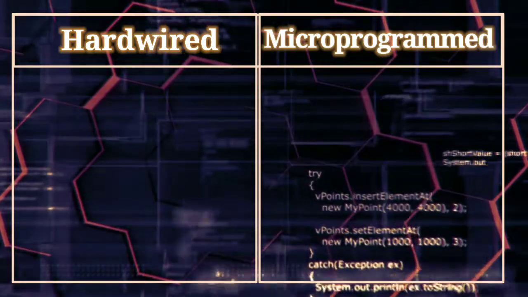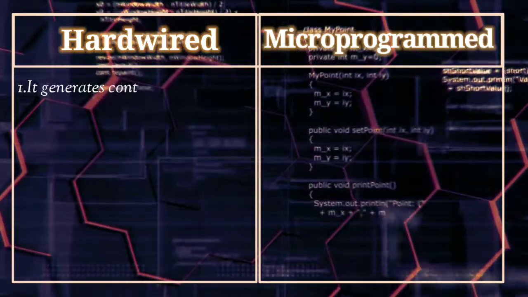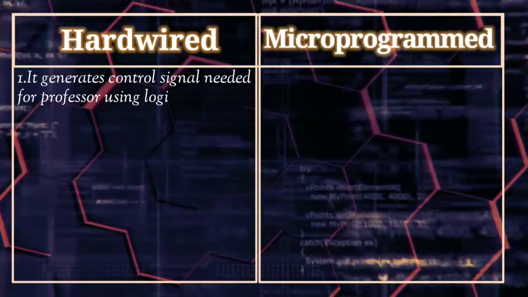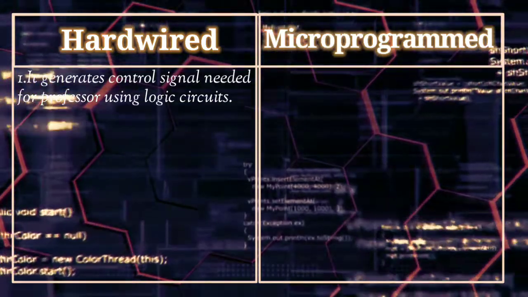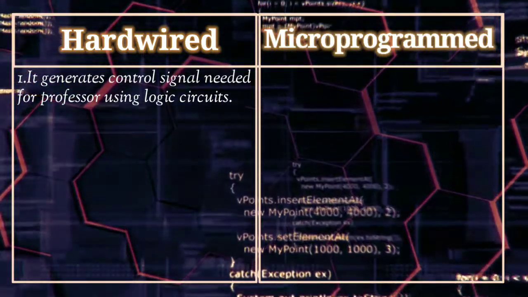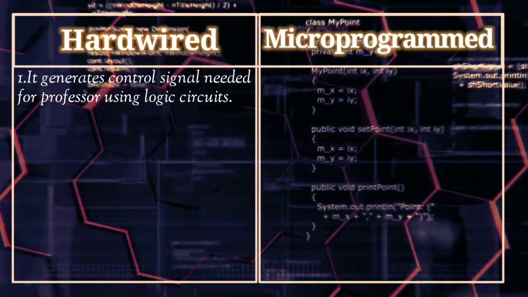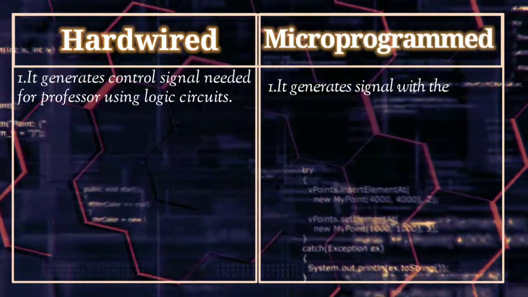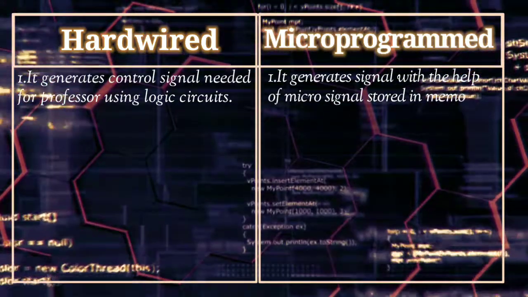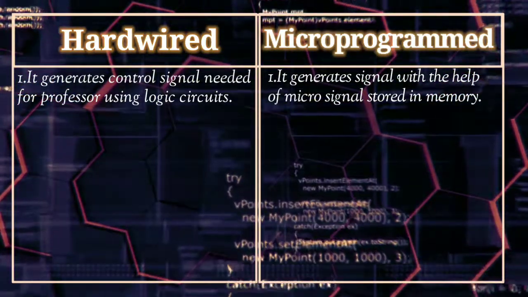So let's start. Talking about the hardware control unit, it generates control signals needed for the processor using logic circuits. So control signals are generated with the help of logic circuits, or in an analog way. Whereas the microprogram control unit generates control signals with the help of micro signals stored in the memory, or we can say in a digital way.